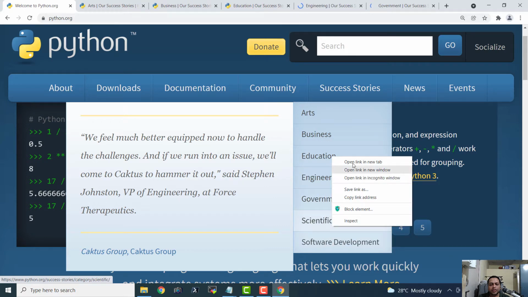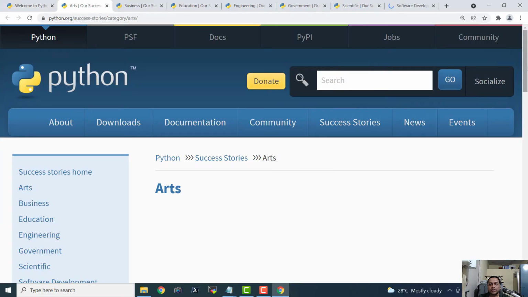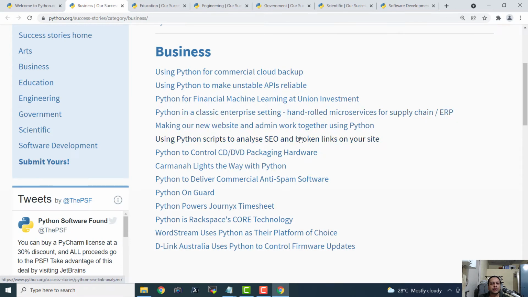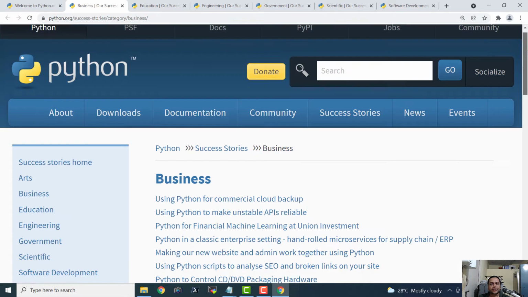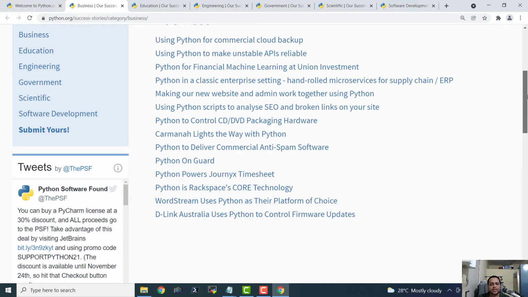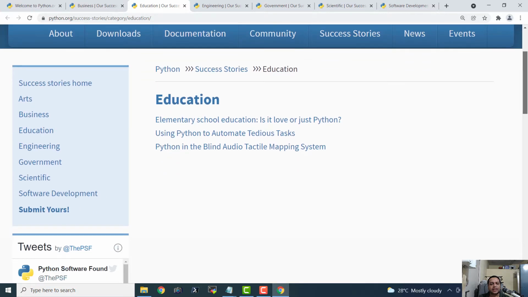So, I guess in arts no one is using it much, so that was a fail. Here in the business section we can see Python is successfully being used by various businesses, and here we can see how we can use Python in education.